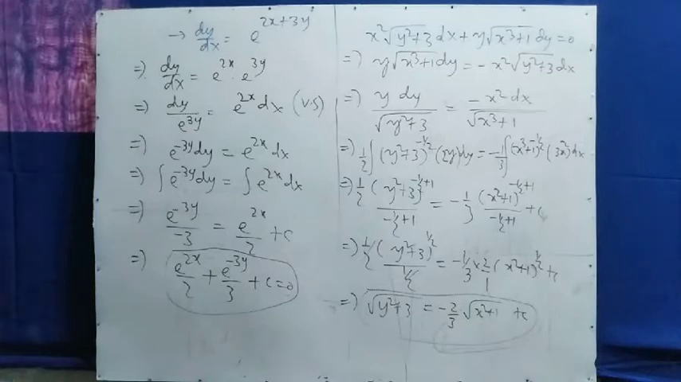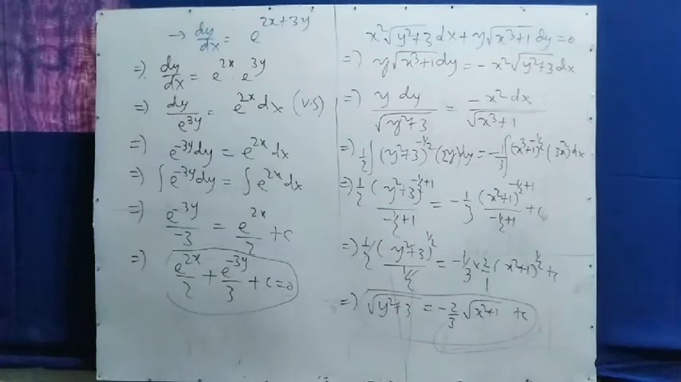And this problem is also an important problem. So how to solve it, how to separate the variables? First of all, you keep on the left hand side the value y root over x cube plus 1 dy, and this value you take to the right hand side: minus x square root over y square plus 3 dx.